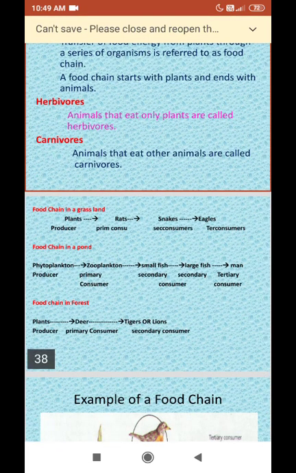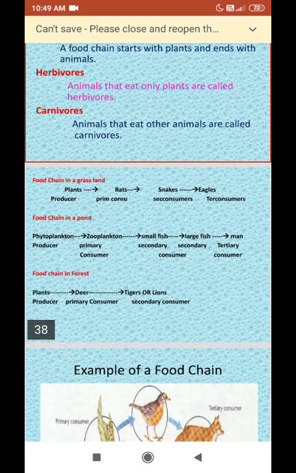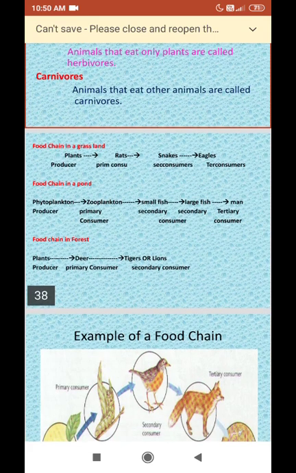Now let us see the food chain in a grassland. In the grassland, the producer is the plant, and the plant is eaten by the rat. The rat is referred to as the primary consumer. The rat is eaten by snakes, which are referred to as the secondary consumer. The snakes are food to the eagles. The eagles are referred to as the tertiary consumer. This is the simple food chain in the grassland.